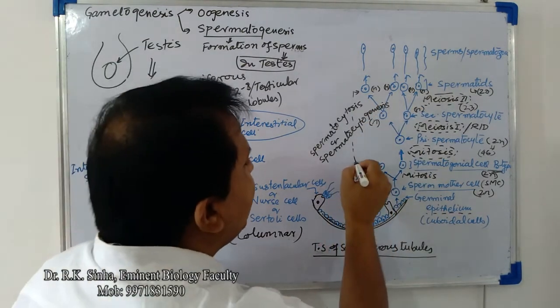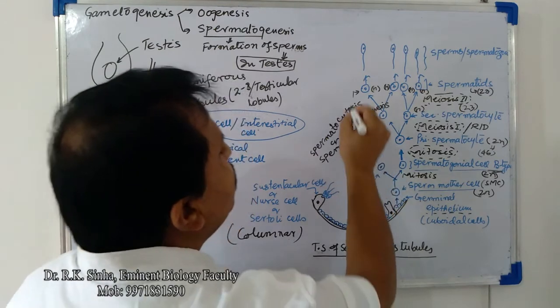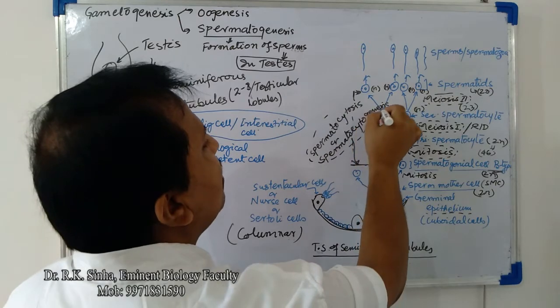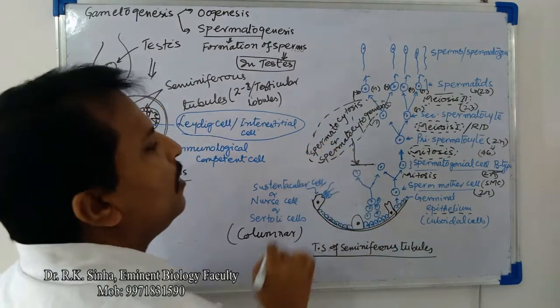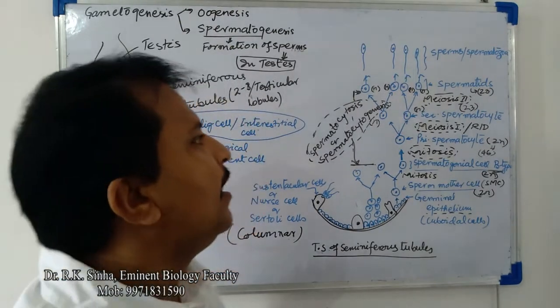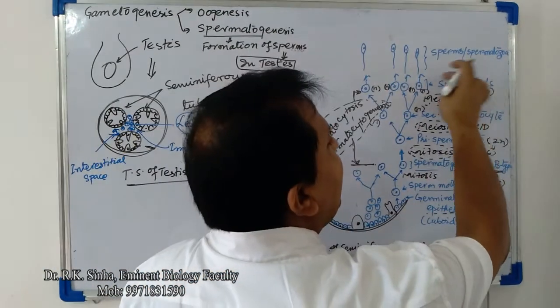Okay, from here to this stage, this entire process is termed spermatocytogenesis. Is it clear? Now, what will happen in the spermatid?